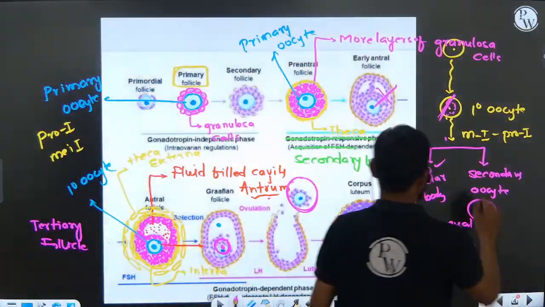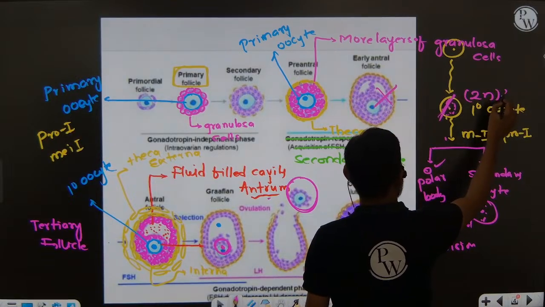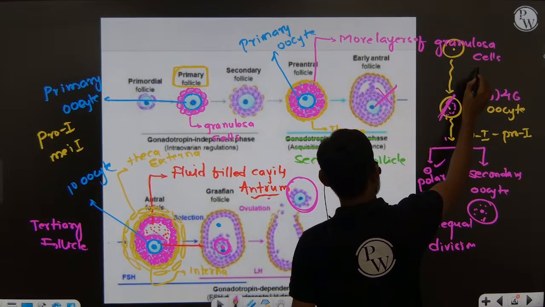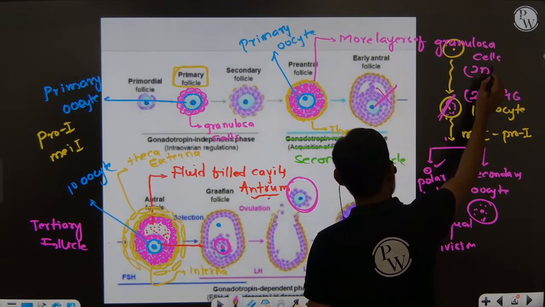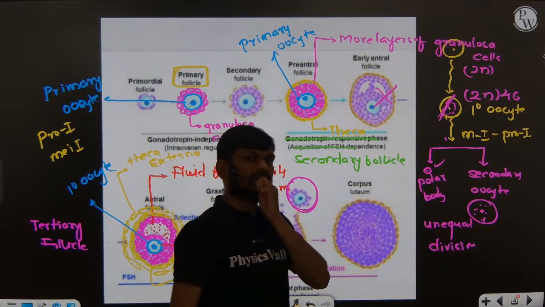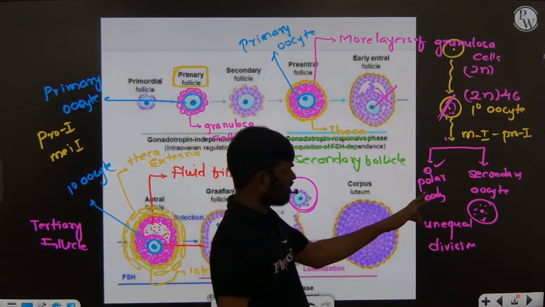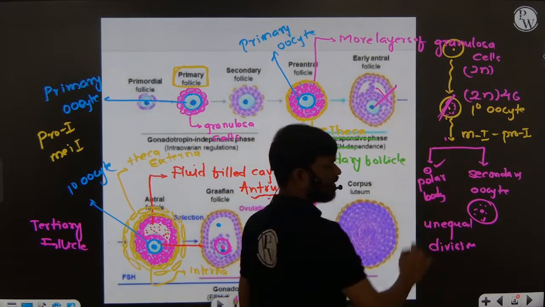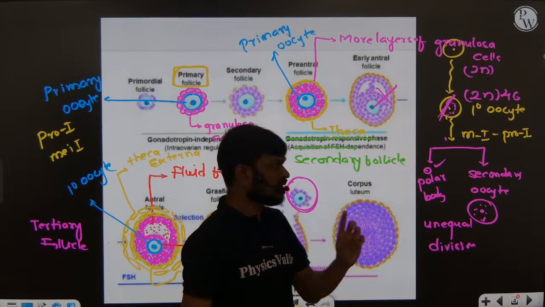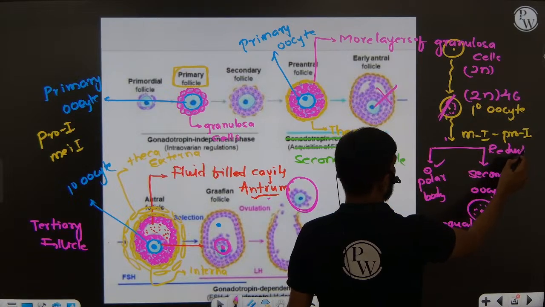No. Here the primary oocyte is in 2n condition, total number of chromosomes is 46. Oogonia are also 2n, with 46 chromosomes. But meiotic division 1 is a reductional division.